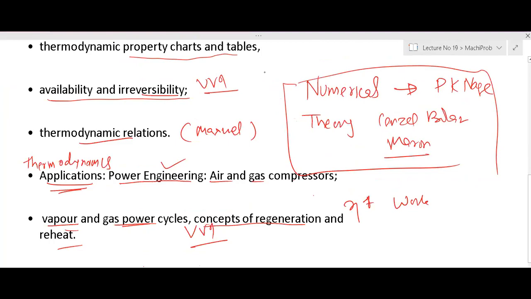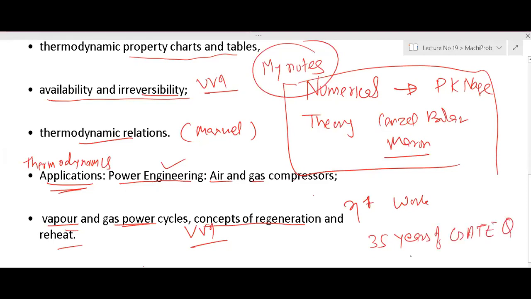Finally, you have to read my notes, and 35 years of GATE questions, starting from 1987 to 2020. You have to solve all. Everybody is clear about the syllabus, what is to be studied?